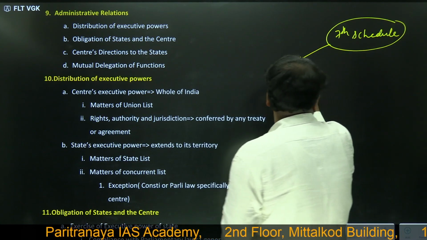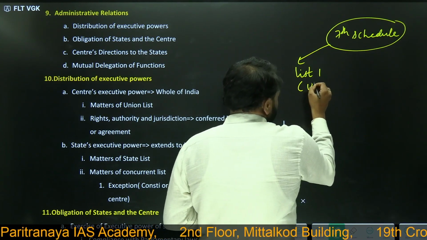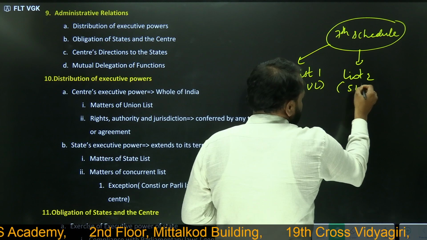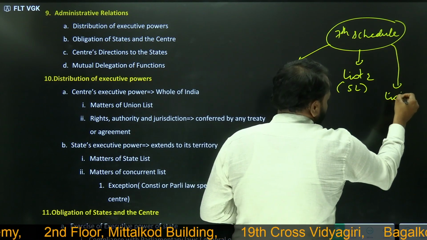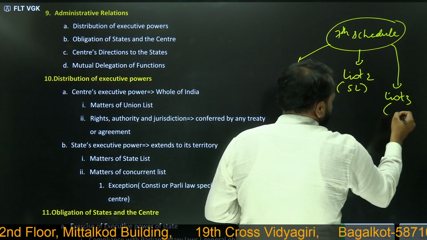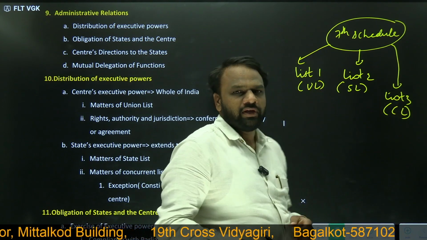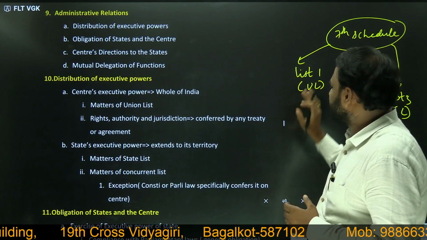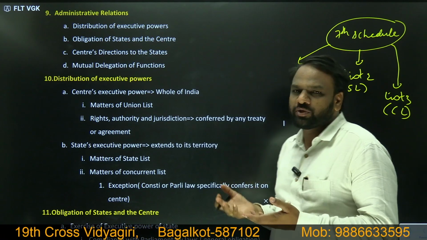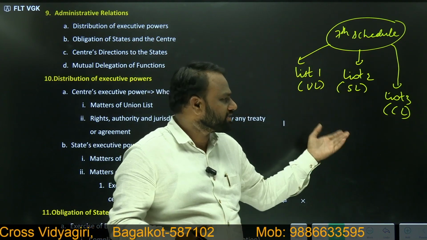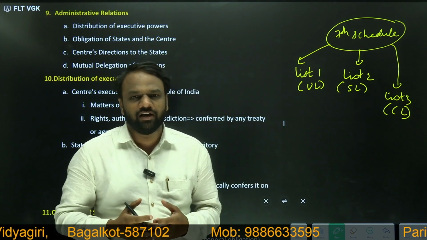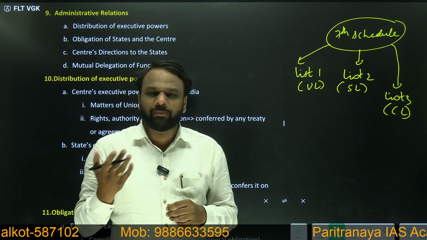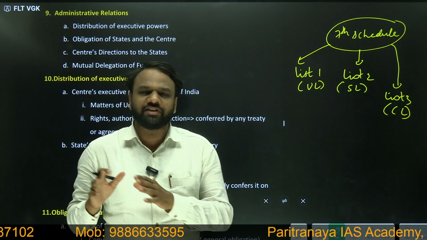One is list 1, which is also called the union list, list 2, which is also called the state list, and list 3, which is also called the concurrent list. Laws on list 1 can be made by the center, laws on list 2 can be made by the states, and laws on list 3 subjects can be made by both center as well as states. And in case of discrepancies between the central law and state law on the concurrent list, which one will prevail? Center's law will prevail. All these things we discussed in the previous class.